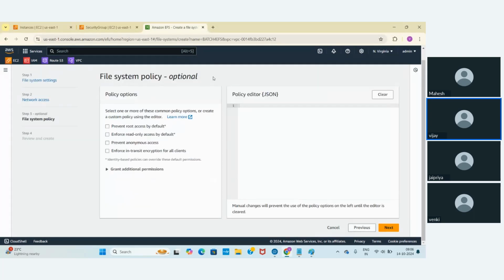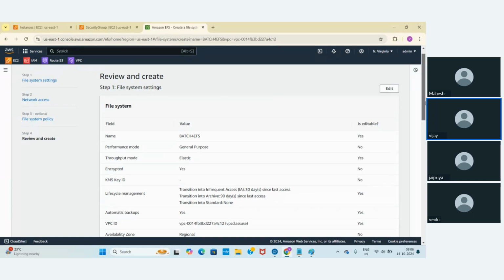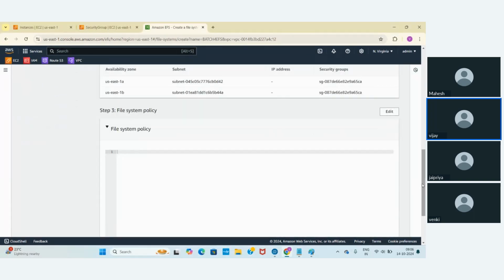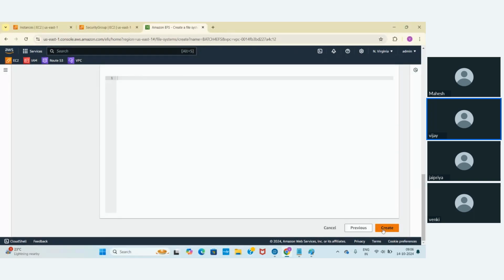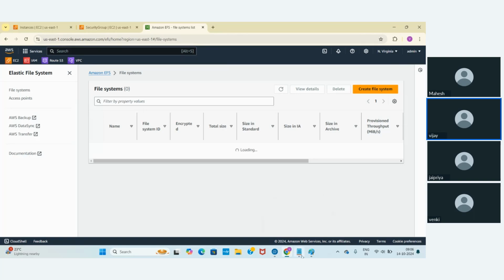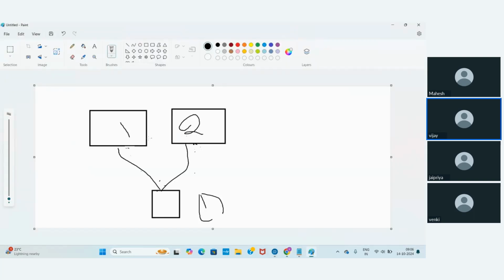This is the file system policy for the elastic file system. I'm not going to explain it right away, but I will explain what exactly it is. Let me click on next. It gives a review to check whether everything is correct. Okay, let me create it. So now I have the EC2 instances, and now I have this elastic file system also. Now I need to attach this file system to these two EC2 instances. Let's see.